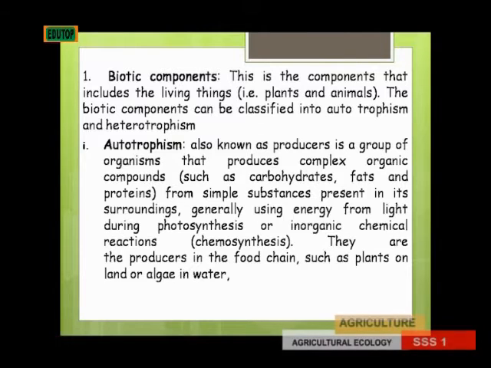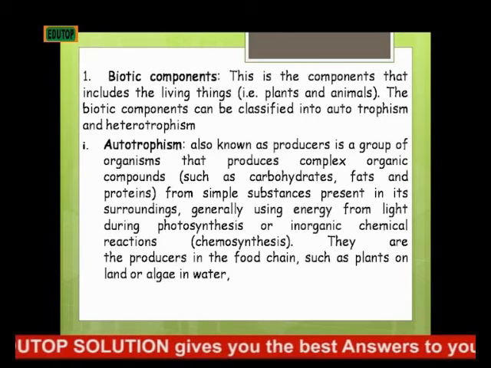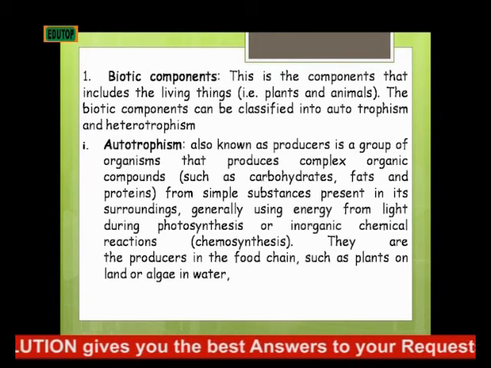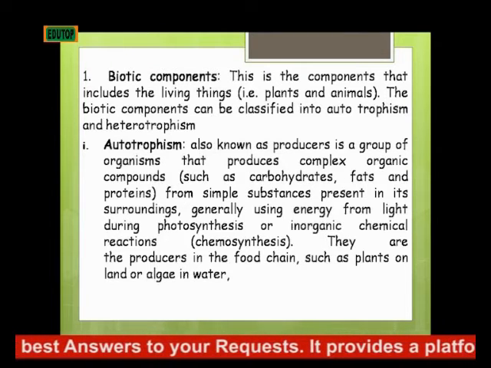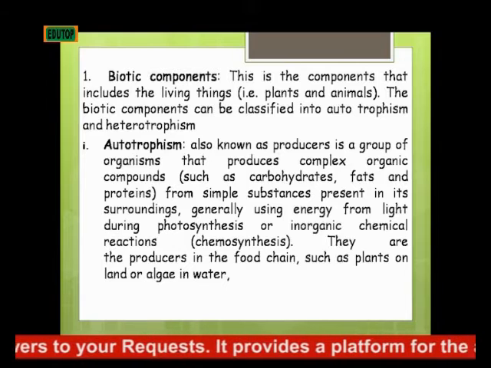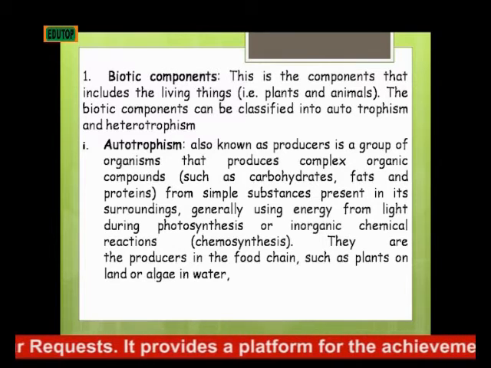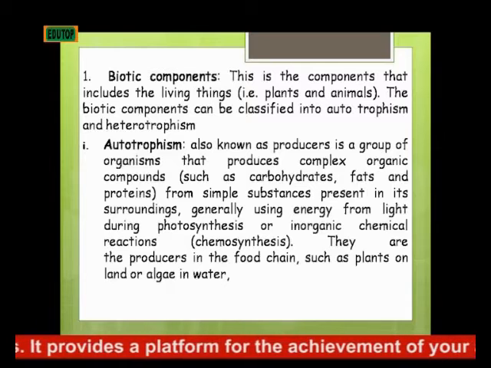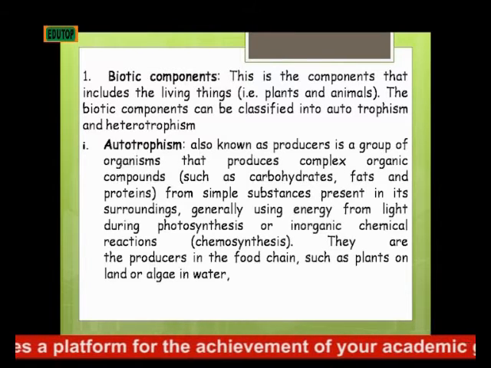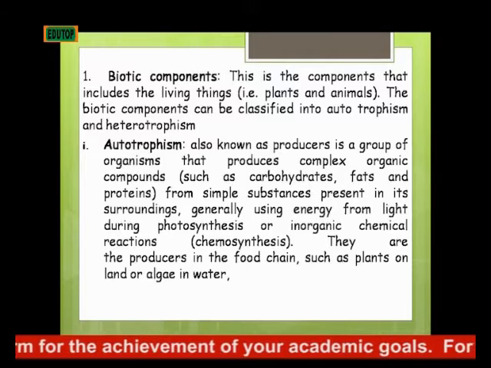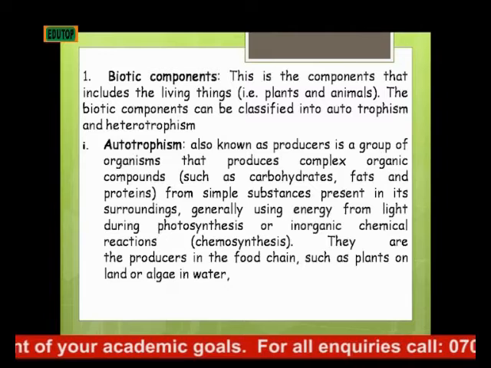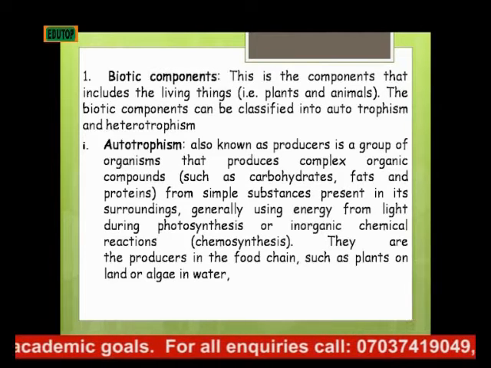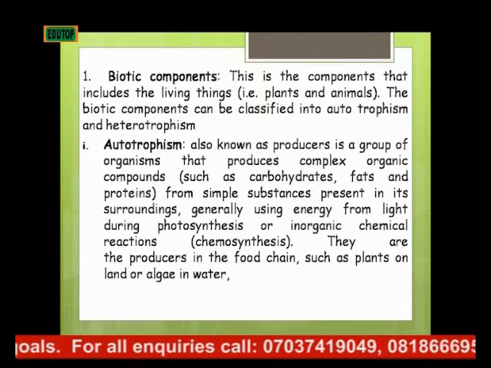The biotic components can be classified into autotrophs and heterotrophs. Autotrophs, also known as producers, are a group of organisms that produce complex organic compounds such as carbohydrates, fats, and proteins from simple substances present in their surroundings, generally using energy from light during photosynthesis or inorganic chemical reaction during chemosynthesis. They are producers in the food chain, such as plants on land or algae in water.